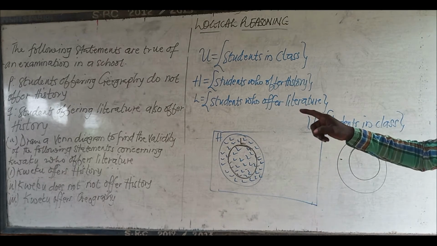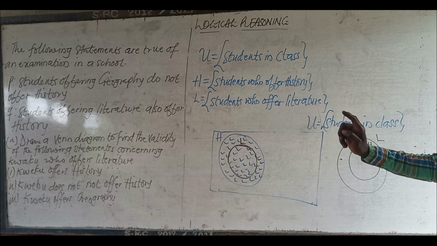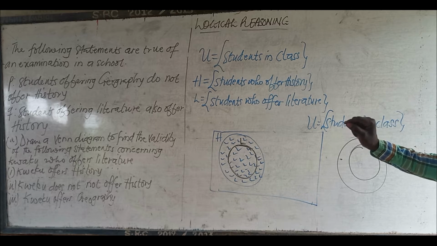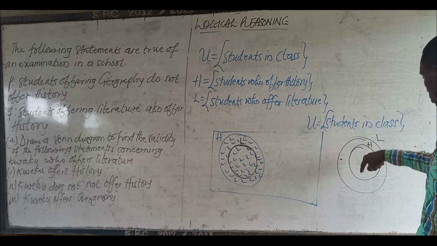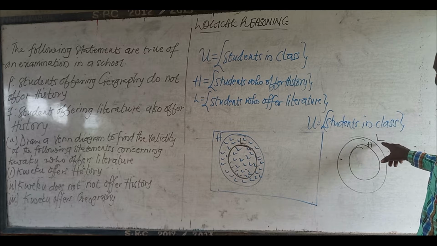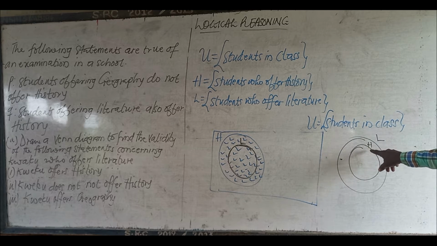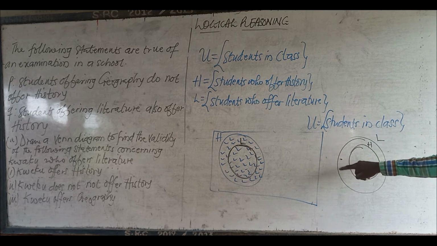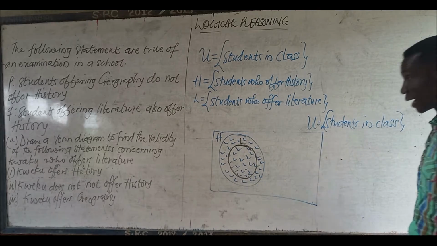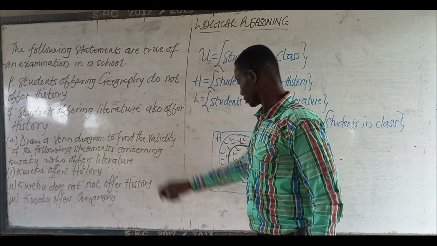Because premise Q says students offering literature also offer history. Meaning that if you are offering literature, history is automatic for you. Meaning that you are under history. But this one tells you that if you are offering history, then literature is automatic for you. So this one can be interpreted as all students who offer history offer literature. Good. And that is why I want you to understand the language in Q.